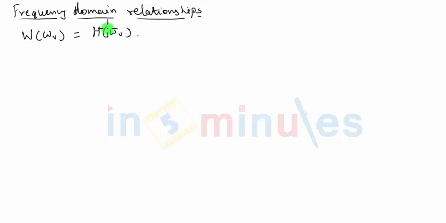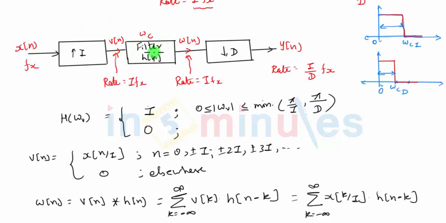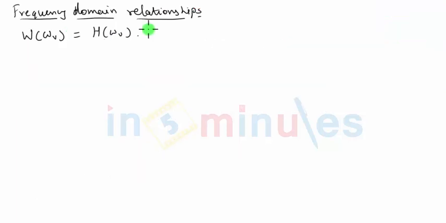Capital H is the frequency spectrum of this filter, multiplied by V of n, which is the input to the filter. So what we are doing is writing the expression of W in the form of the filter frequency response H and the frequency response of the input signal V. We know that the output is the convolution of the impulse response and the input in the time domain. In the frequency domain, the output will be the multiplication of the Fourier transform, which is capital H, the frequency response of the filter, multiplied by V, the input to the filter.